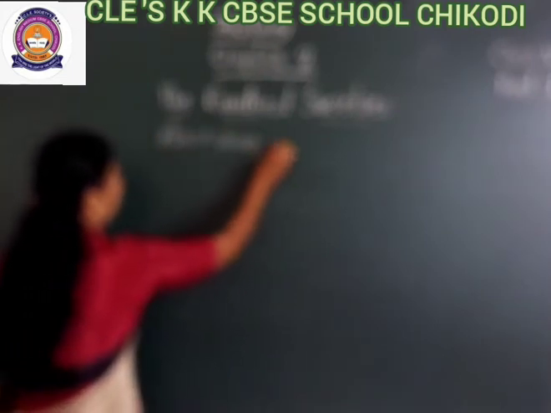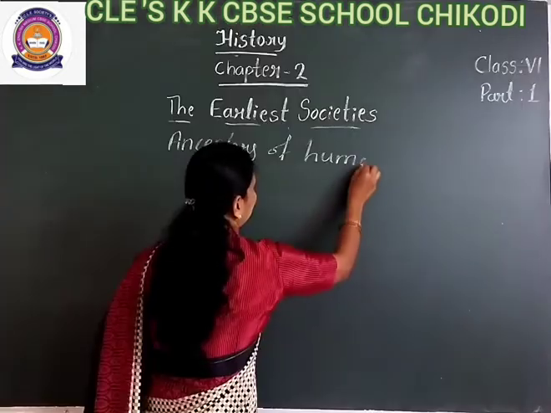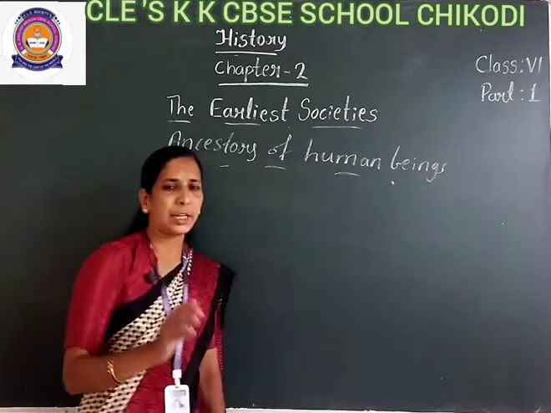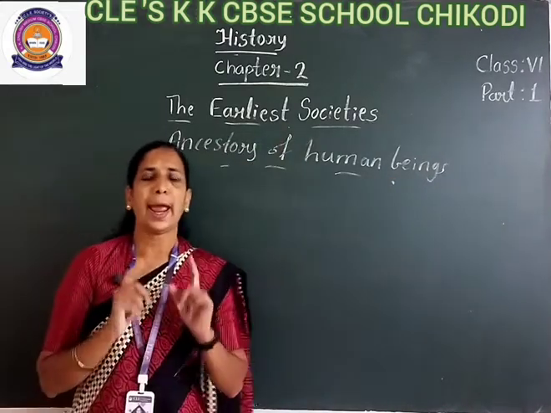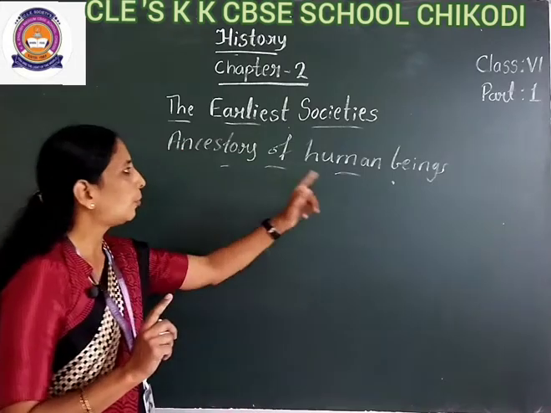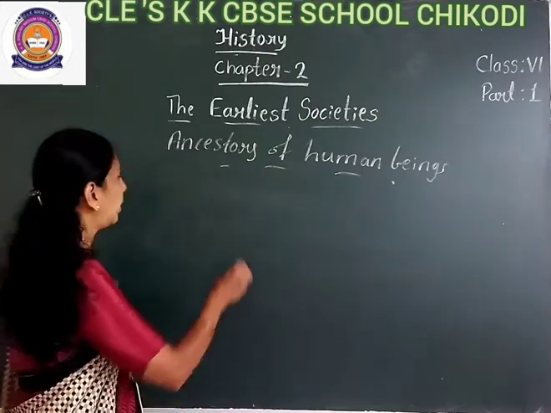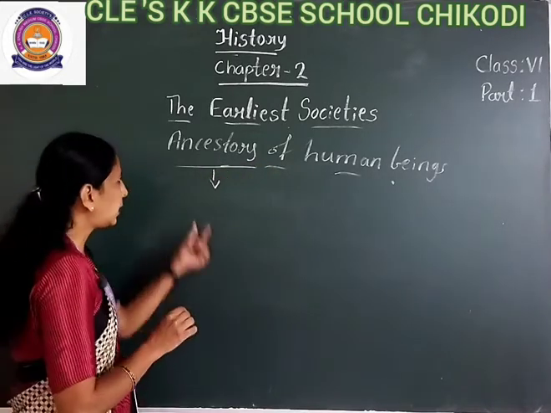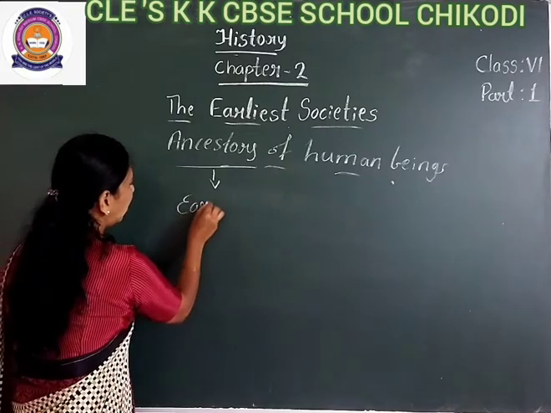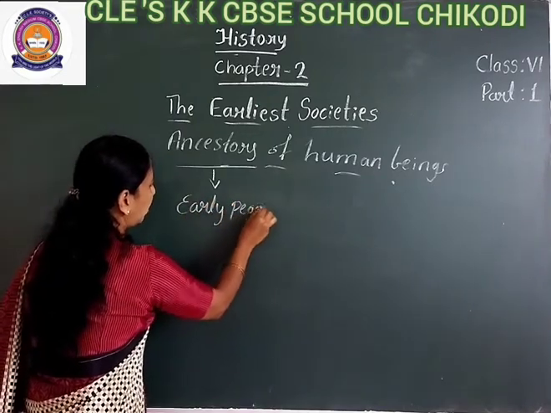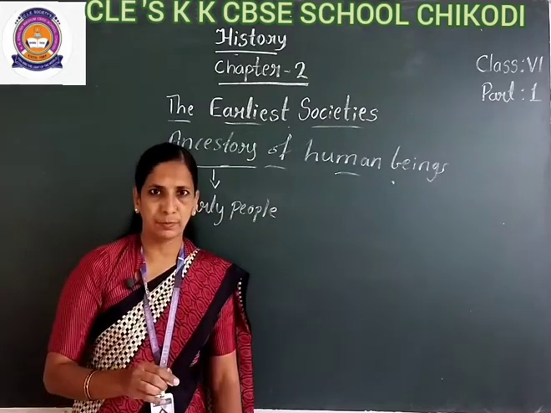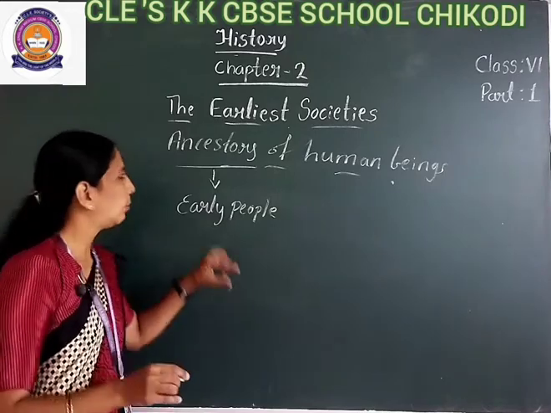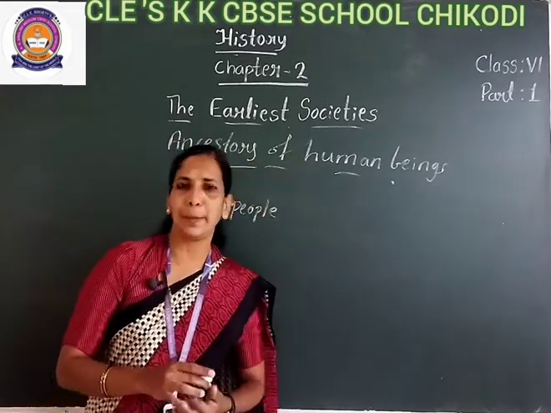What is meant by ancestors? Ancestors means early peoples. Ancient peoples, otherwise early peoples, are the ancestors of human beings.